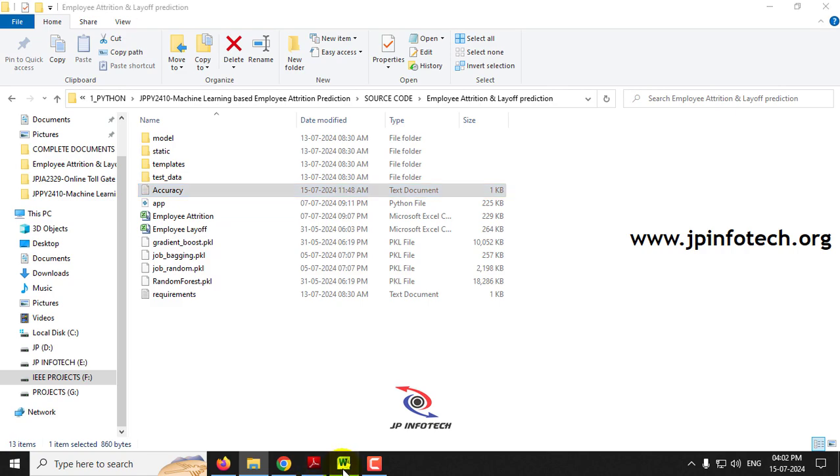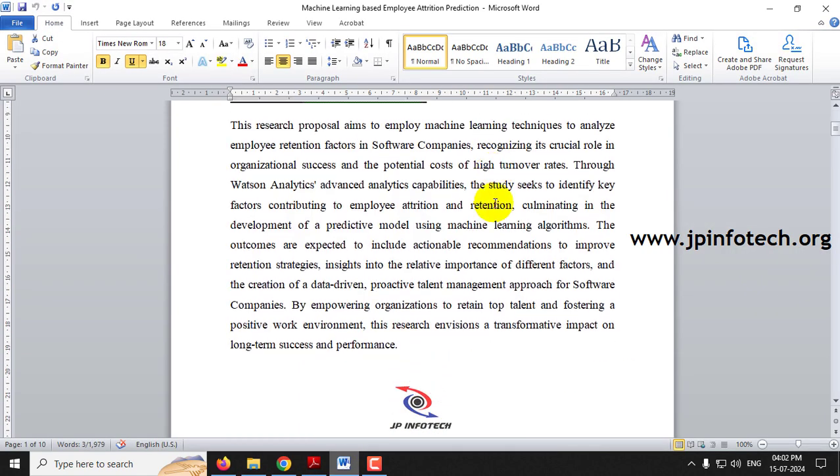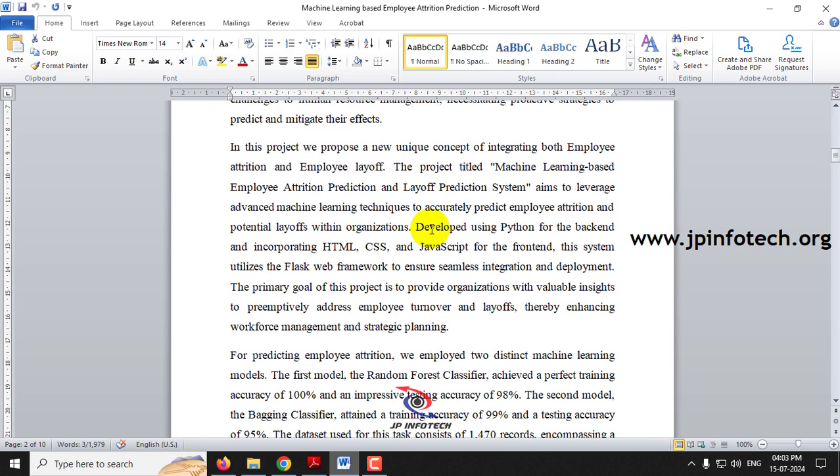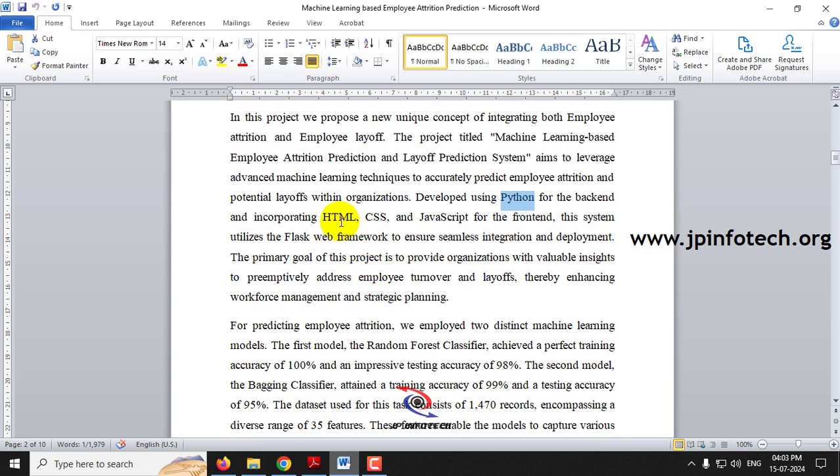Coming to the abstract document, you can see the IEEE base paper abstract and the proposed abstract. As mentioned, it explains employee attrition and layoff. In this project we combine both and make a unique project, a machine learning based employee attrition prediction and layoff prediction system. We have developed this using Python code, and for the front end we have used HTML, CSS, and JavaScript, and we have used the Flask web framework to connect the backend and the front end.